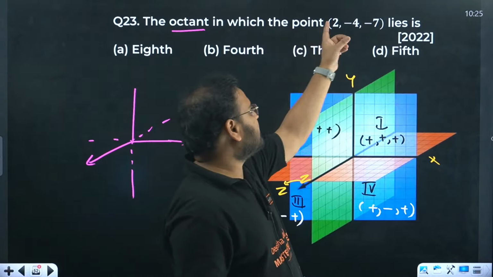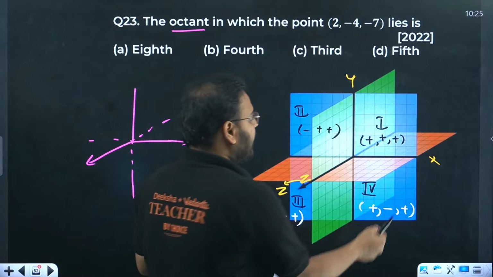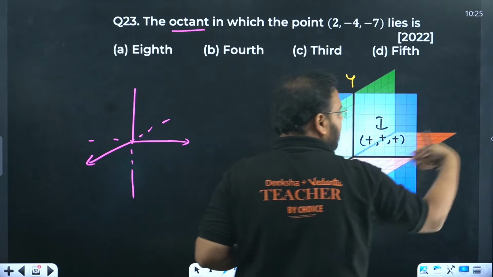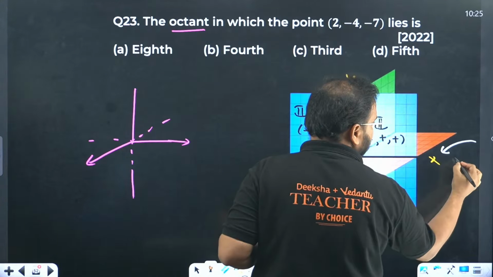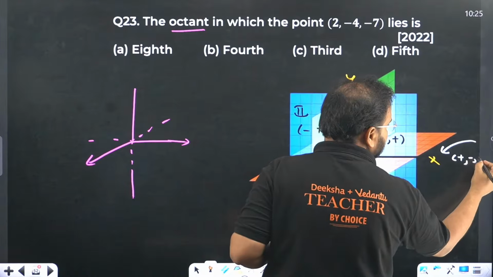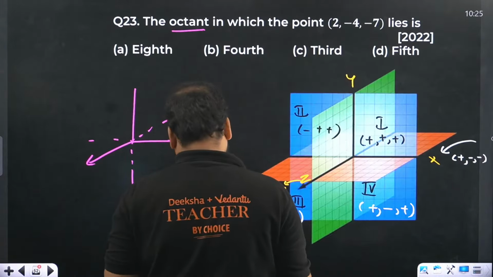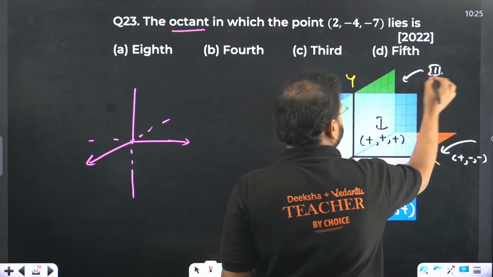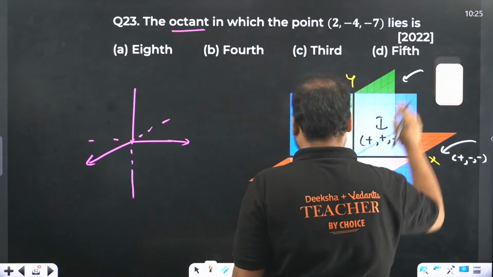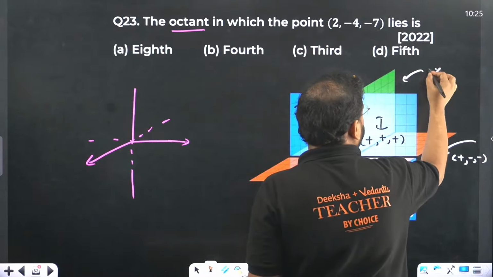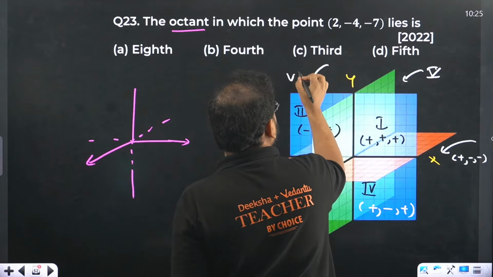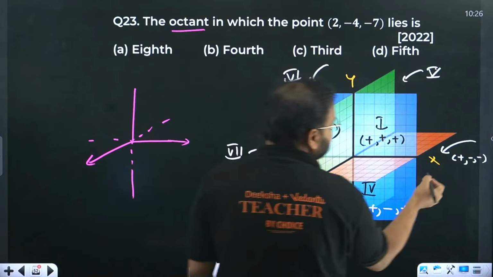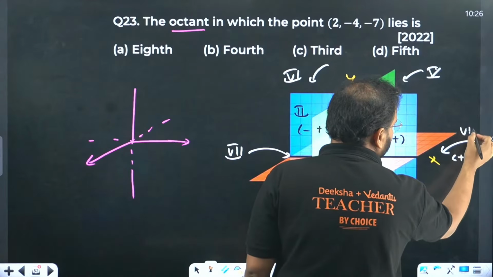Now what I'm looking for is x positive, y and z negative. Think about it: x positive, y and z negative. So x towards this, y down here and backwards. So I have to go behind this plane. X positive, y and z both negative. If you check carefully, this becomes 1, 2, 3, 4. So over here you'll have the fifth octant. Behind this you'll have the sixth octant. Behind this one you'll have the seventh octant, and behind this one, this is the one, you'll have the eighth octant.